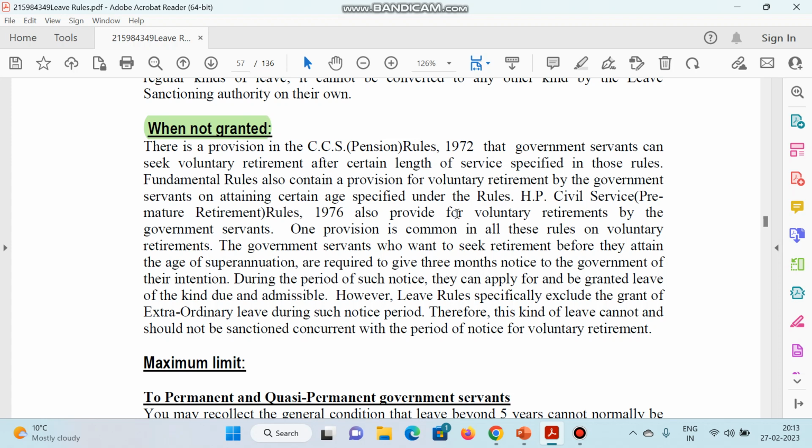Different rules also provide for voluntary retirement by the government servant. And there is one provision which is common in all these rules on voluntary retirement, and that is the government servant who wants to seek retirement before attaining the age of superannuation is required to give 3 months' notice to the government of their intention. 3 महीने पहले नोटिस देना पड़ेगा अगर आपकी कोई इंटेंशन है, प्री मिच्योर रिटायरमेंट या वॉलंटियर रिटायरमेंट आप लेना चाह रहे हैं, तब आपको 3 माह पूर्व एक नोटिस सरकार को देना पड़ेगा.